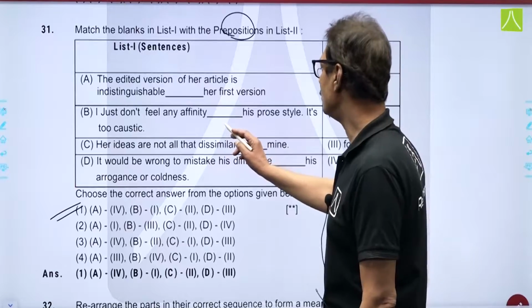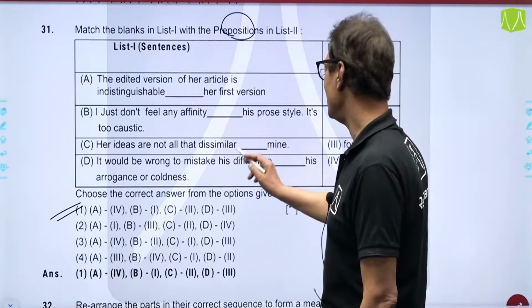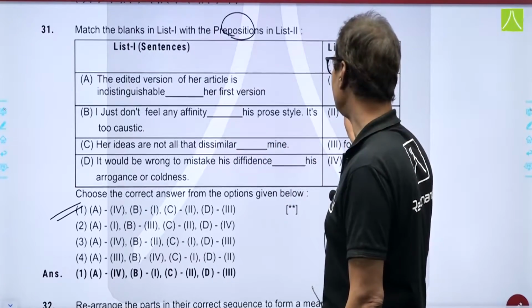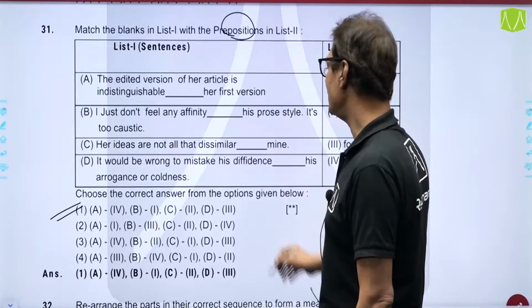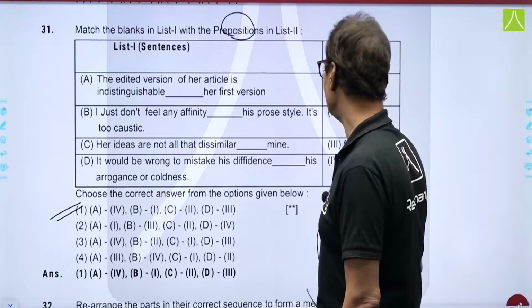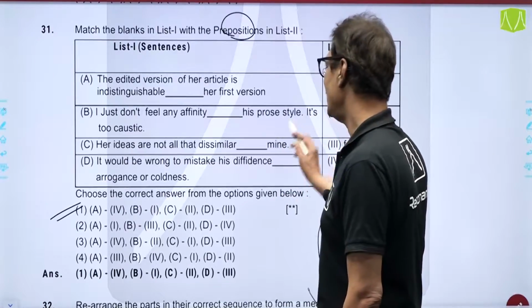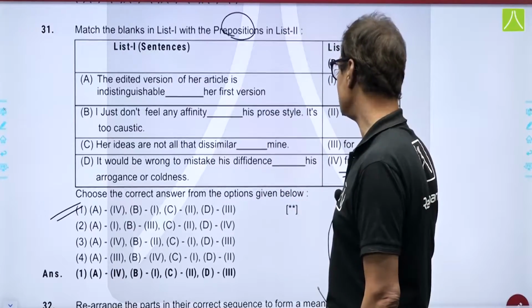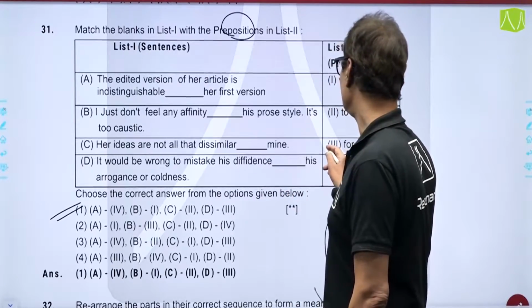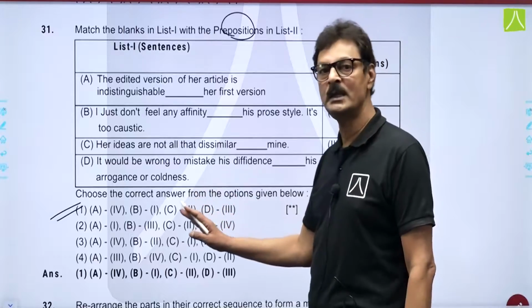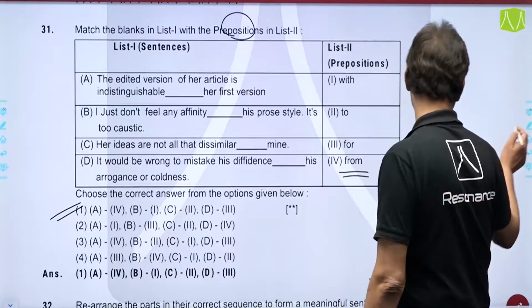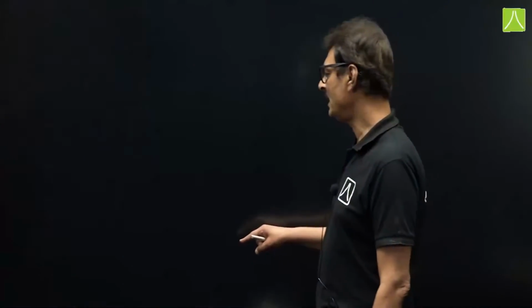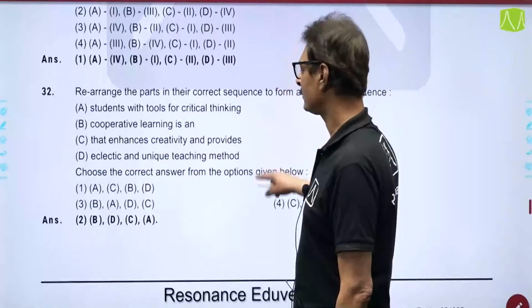I just do not feel any affinity. Affinity will take with affinity with his prose style. Her ideas are not at all dissimilar with, and it would be wrong to mistake his diffidence for. So, this seems to be the correct answer for question number 31, maybe a debatable one.